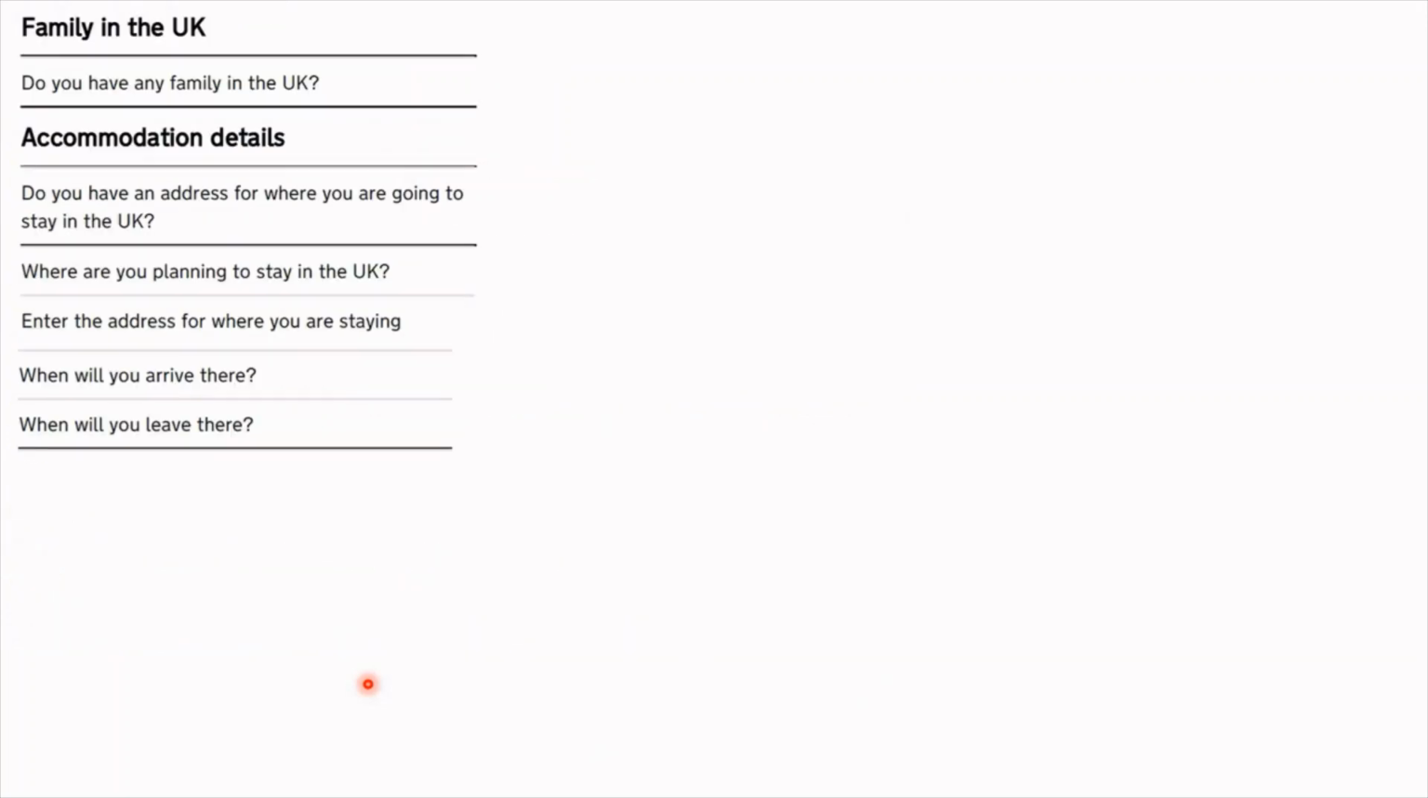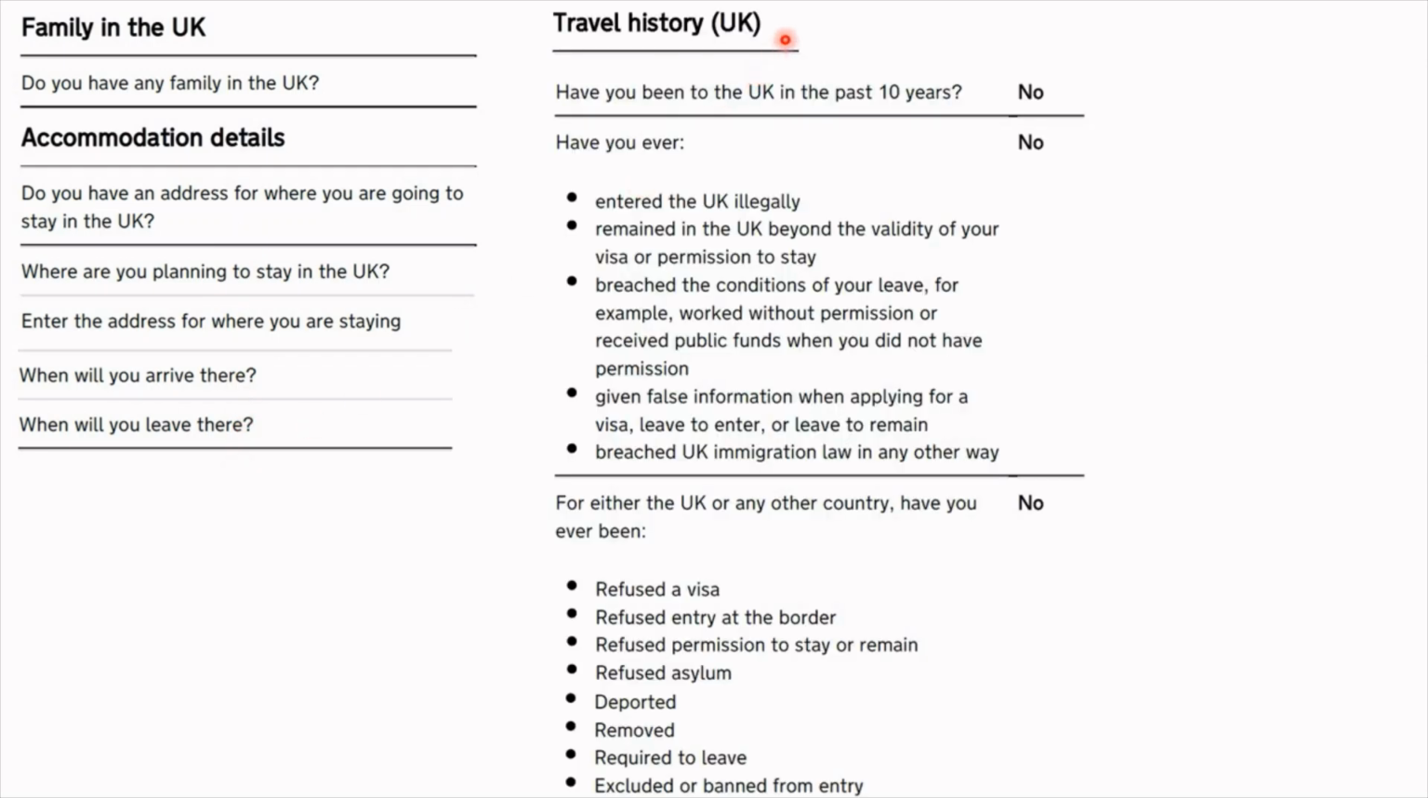Next up, we had, did I have family in the UK? So this was a straightforward no for me. Next up, we had accommodation details. So they'll ask you, do you have an address in the UK? I did, because I had made a booking through Airbnb and I just filled out the details according to my booking.